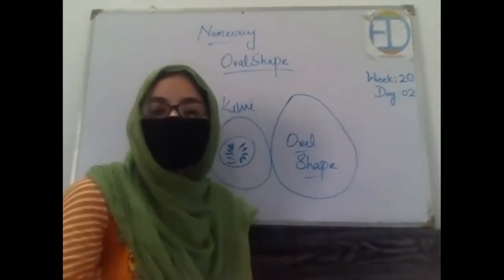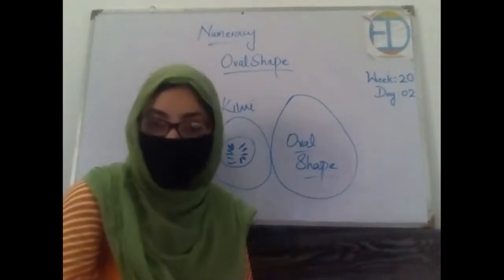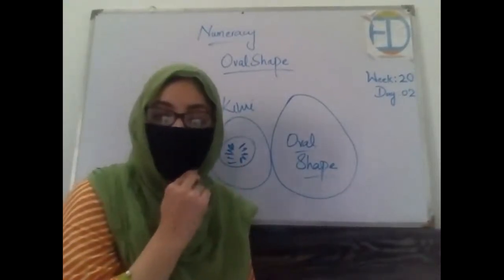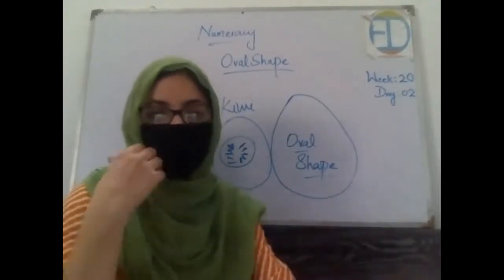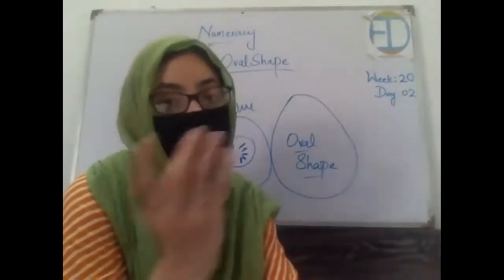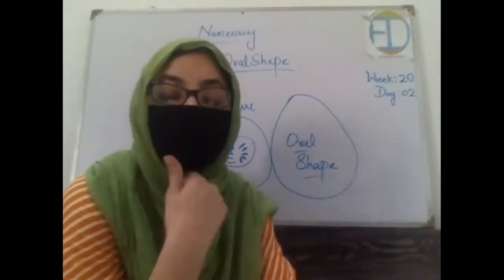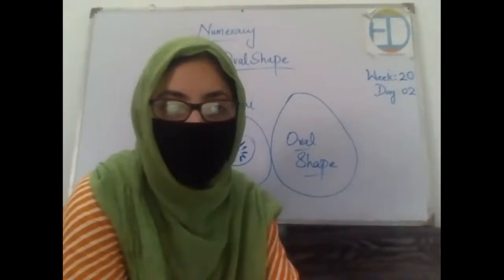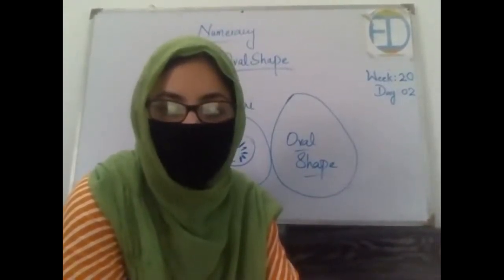So now in today's class, we will be discussing what an oval shape is, what the characteristics of this shape are, how we can recognize it, and then we will also discuss different examples of it. Okay. So before moving forward, I'm going to share the screen with you and we have an interesting video related to the shapes. We will quickly revise all other shapes that we have previously done and that we are doing now. So show me a thumbs up if my screen is visible to you or not, okay? Is it visible? Okay, great.